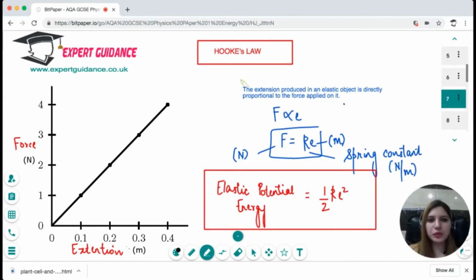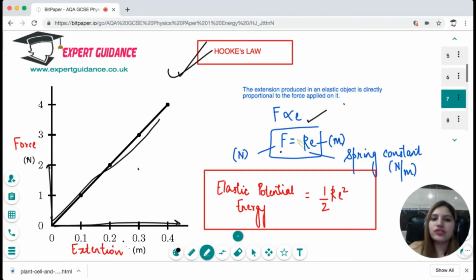Next is Hooke's law. Hooke's law says that when you have any elastic object, as we increase the force, the extension increases up to a level. So the force and the extension have a linear relationship. Force is directly proportional to extension, where F is equal to Ke. K becomes a spring constant, which is specific for a certain spring. And to calculate the elastic potential energy stored in the spring, we do half times K times e squared.